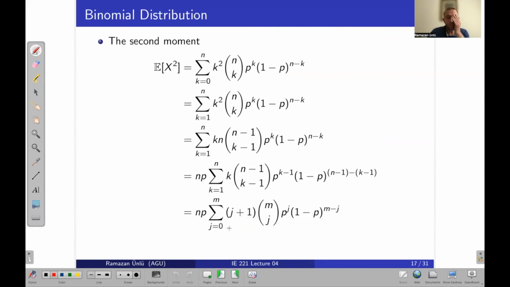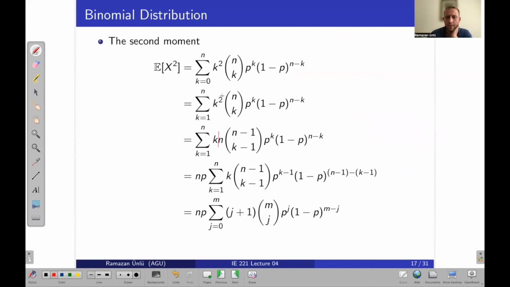So how can we calculate the second moment? We will do the same thing actually. Let's again ignore k equal to 0 and start from 1. It will be k squared times the PMF. And we do the same thing here.